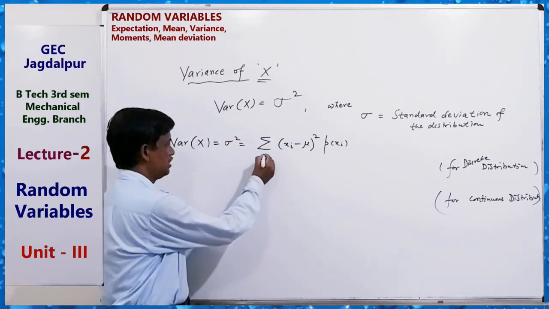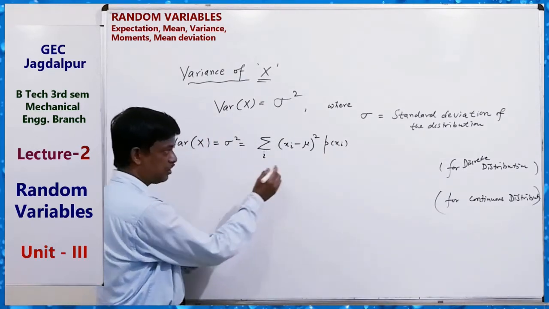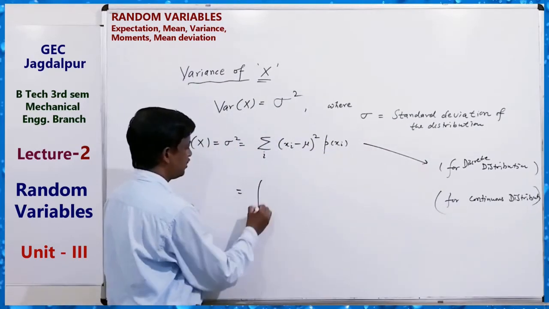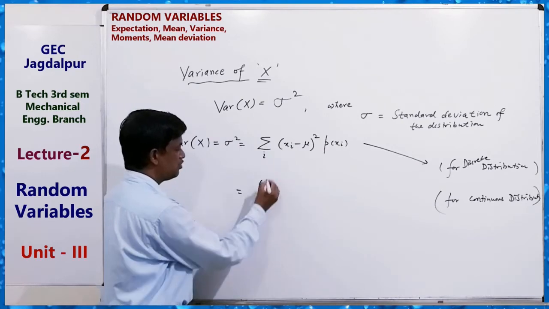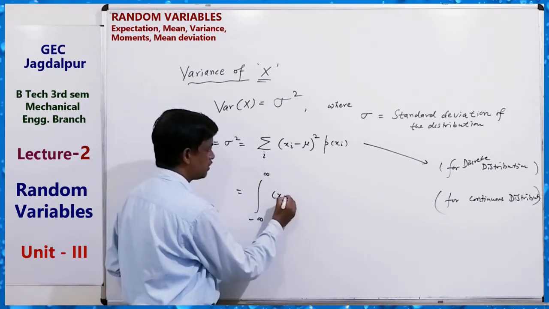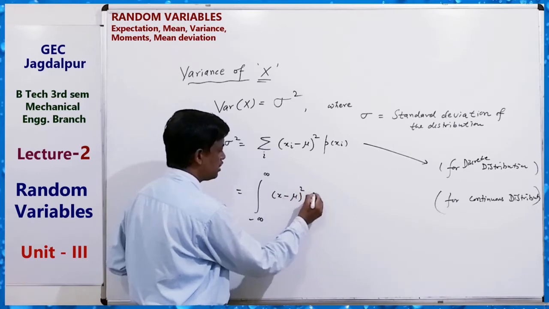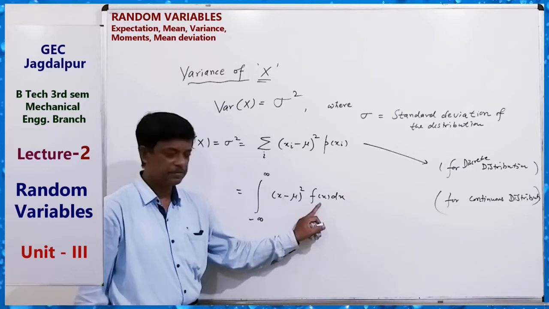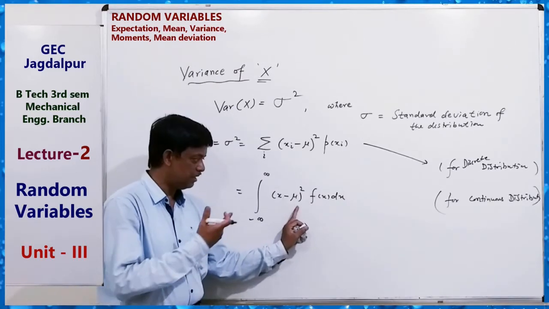So this is for a discrete distribution, and for continuous, it is the integral from minus infinity to infinity of (x minus mu) square f(x) dx. f(x) is the PDF, probability density function, and mu is the mean.